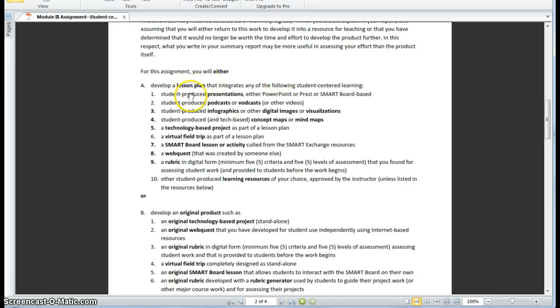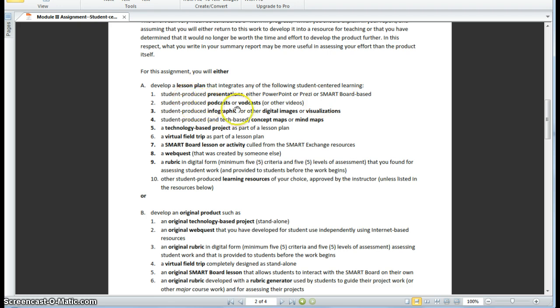But again, these are all student-centered resources where the students are engaged in using the resources in that lesson. They could be presentations that the students themselves produce in this case. In other words, a lesson involves students perhaps researching something and developing their own presentations that they will deliver to the rest of the students in the class.